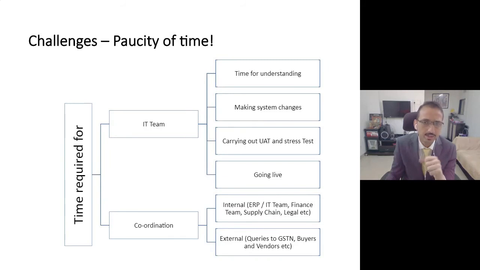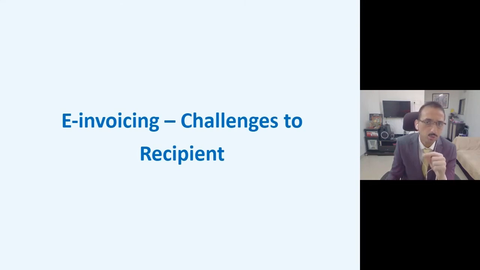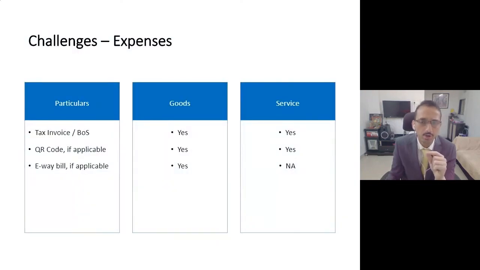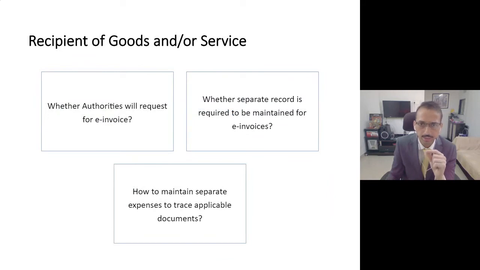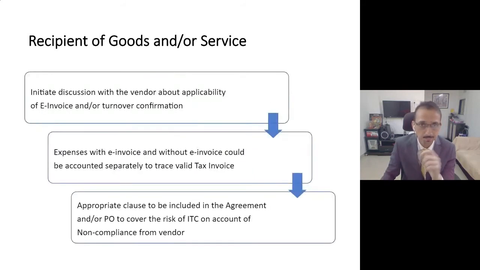But friends, as we highlighted, the time is very short; there's a paucity of time. If e-invoicing is applicable, try to work on it immediately and get it right, with your UAT and everything done before the last week of October itself, rather than waiting.